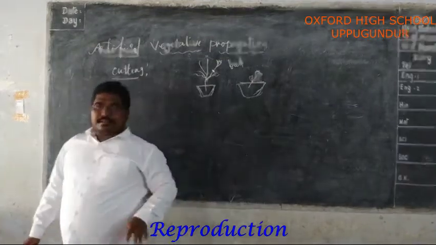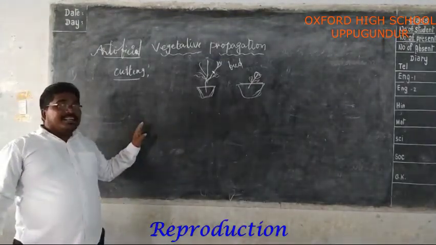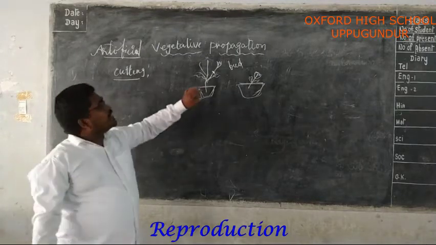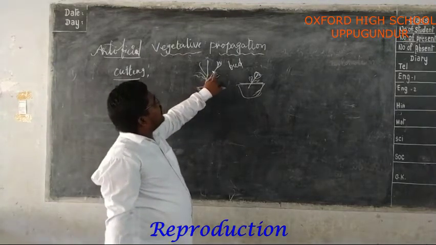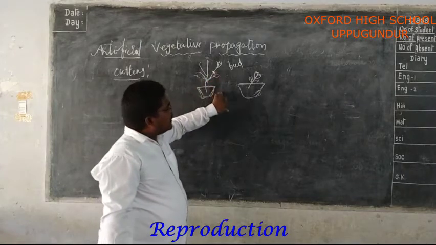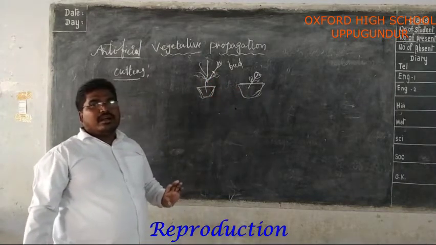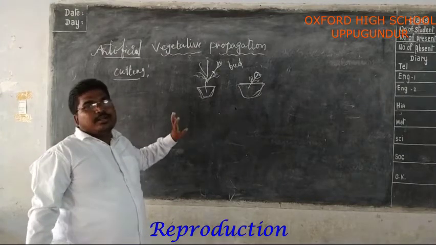Okay, cutting. What is that cutting? Some plants can grow individually when a piece of the parent plant having a bud is cut and buried in the moist soil, from the existing plant.